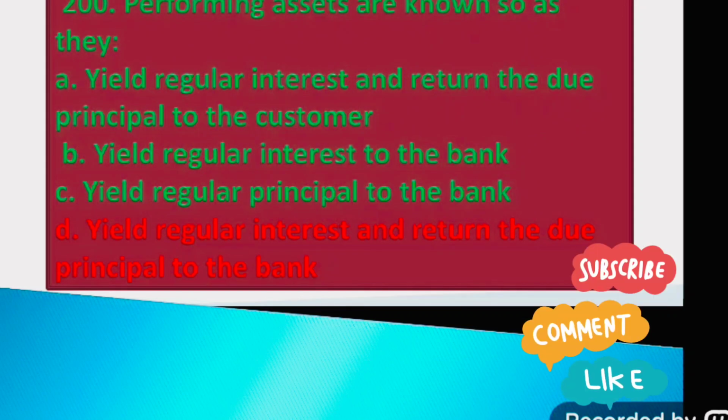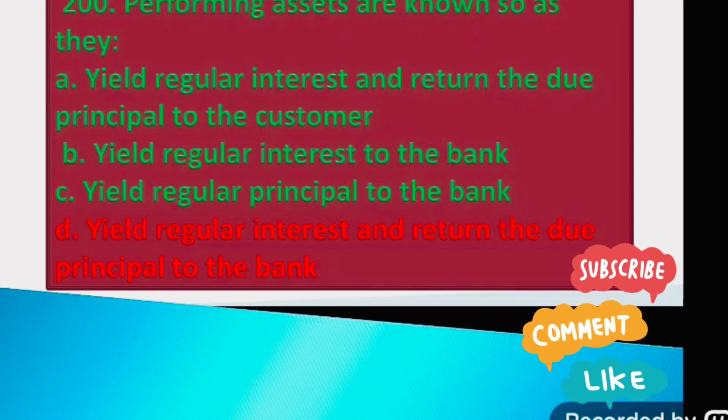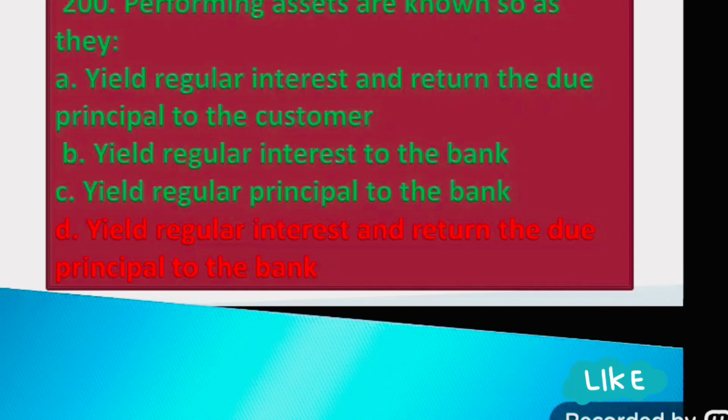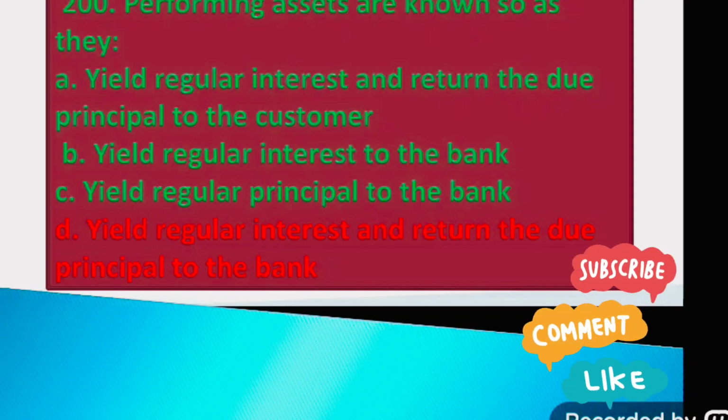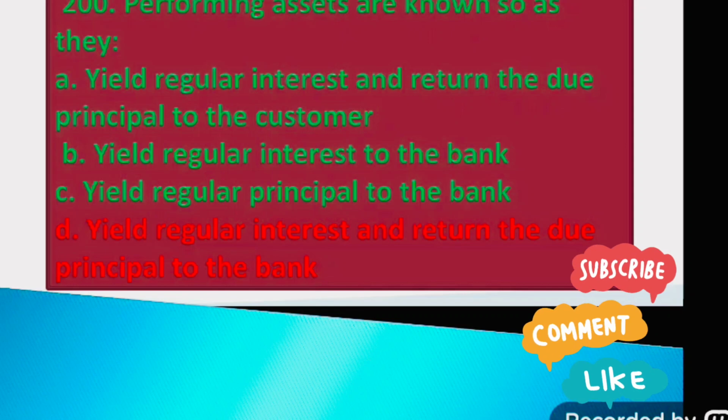Question number 200. Performing assets are known so as they: option A, yield regular interest and return the due principal to the customer. Option B, yield regular interest to the bank. Option C, yield regular principal to the bank. Option D, yield regular interest and return the due principal to the bank. The right answer is yield regular interest and return the due principal to the bank.